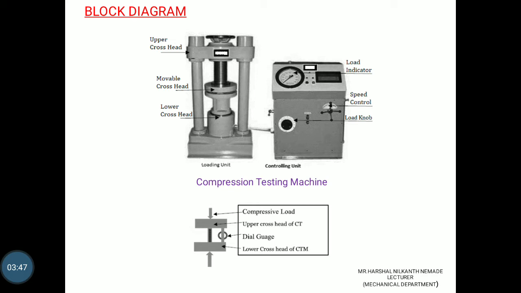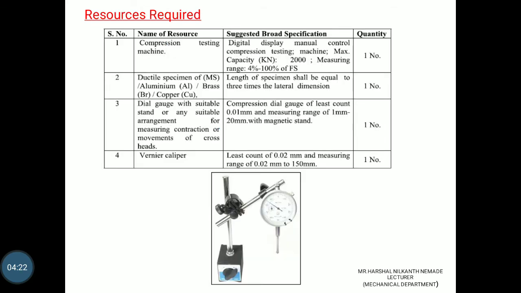The machine has one control unit. The control unit has a load indicator, speed control valve and load control knob. You may see the diagram which I have shown. There is a movable crosshead and at the bottom a lower crosshead. In between them the specimen is kept, and for both specimens we put the dial gauge for measuring the load. See the dial gauge figure.